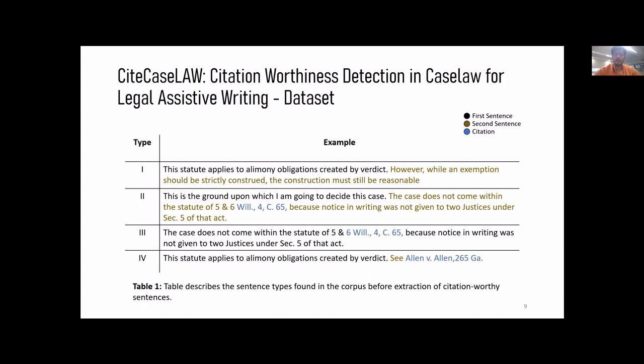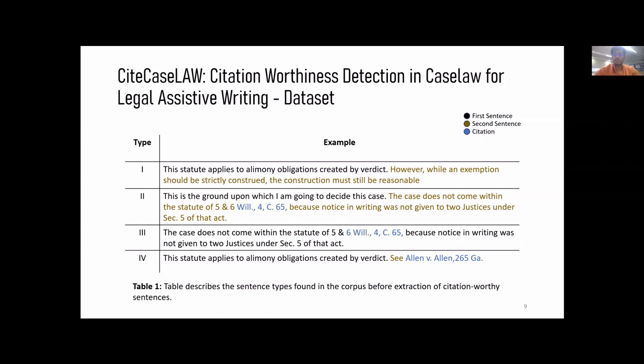There are four categories under which we classify our sentences. For type 1, we can see that both of the sentences do not contain citation. So the first sentence will be marked as non-citation worthy. Type 2 is similar to the first, but the catch is that the second sentence has the citations but with a lot of text around, making it highly difficult to assign a label to the first sentence. Such sentences are ignored. Type 3 sentences are also ignored.